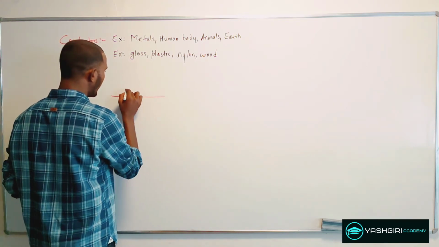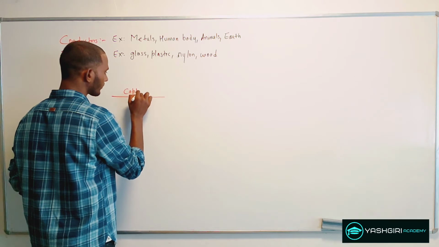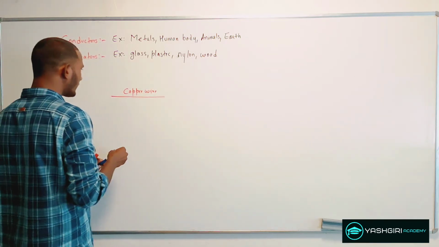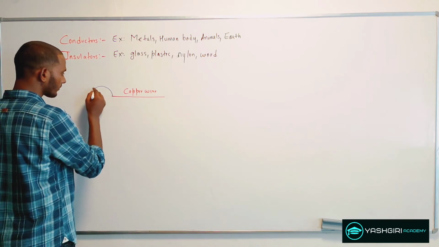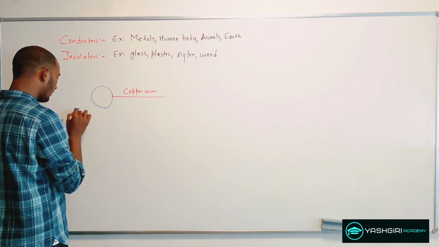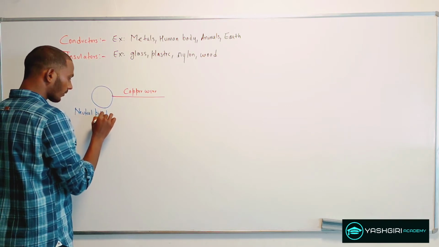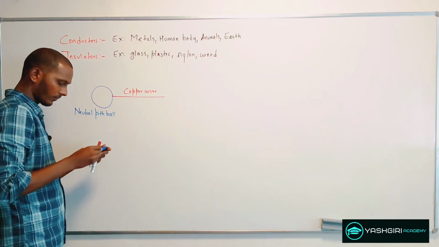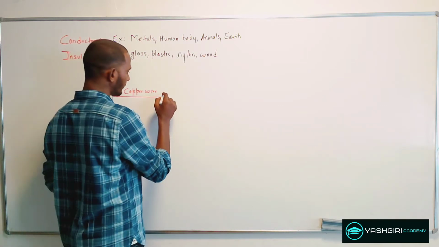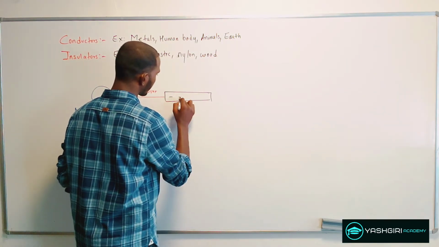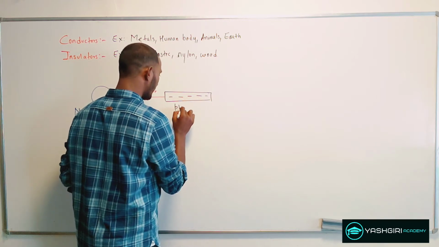Now suppose I take a copper wire and connect one end of this copper wire to a neutral pith ball and the other end to a negatively charged plastic rod.